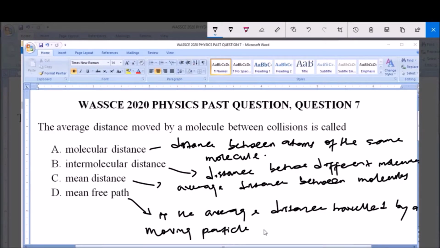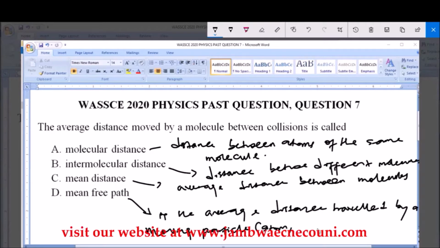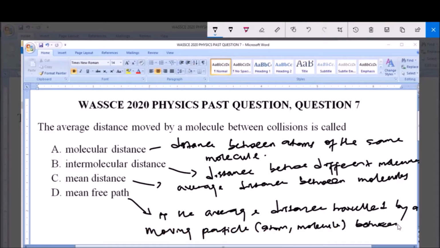This particle can be an atom, it can be a molecule, between successive collisions. So mean free path is the average distance traveled by a moving particle between successive collisions.